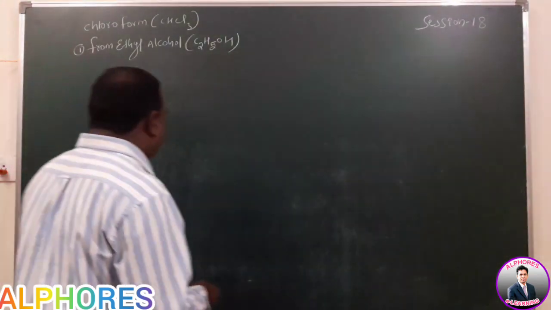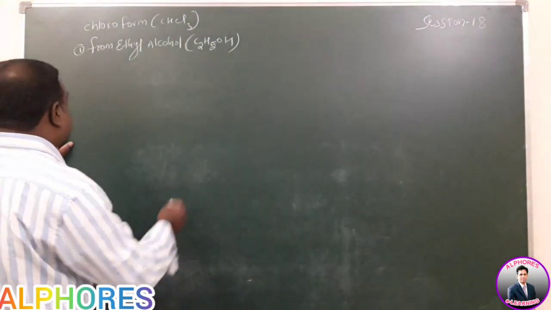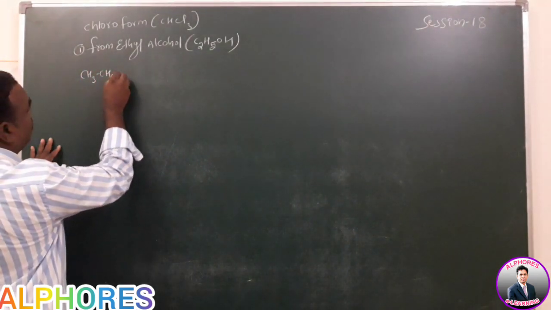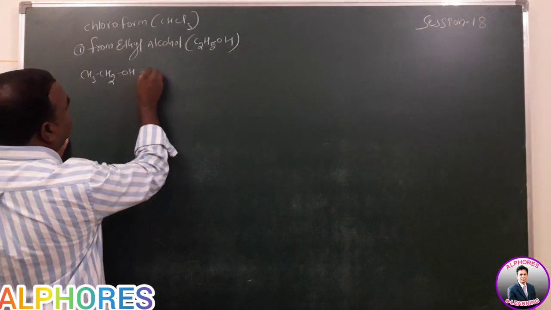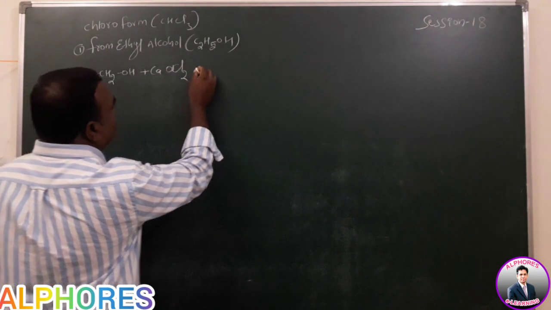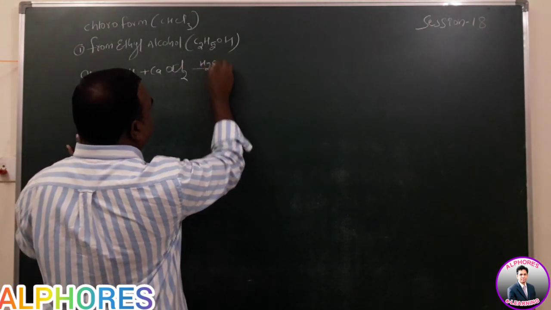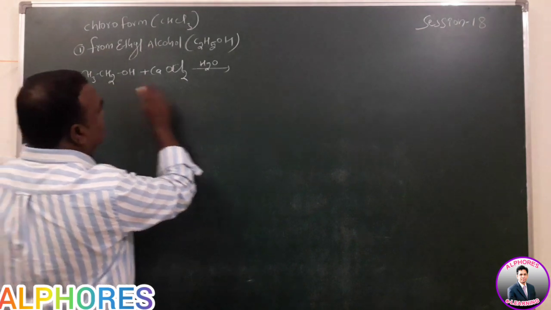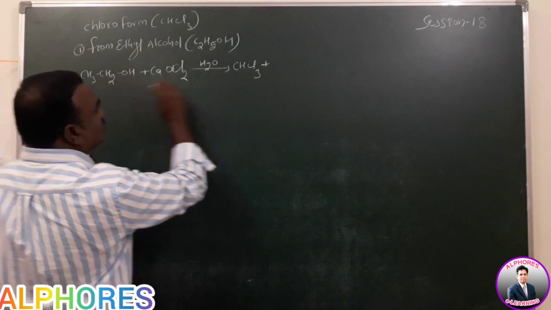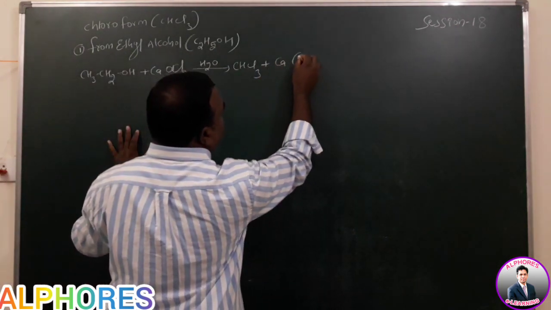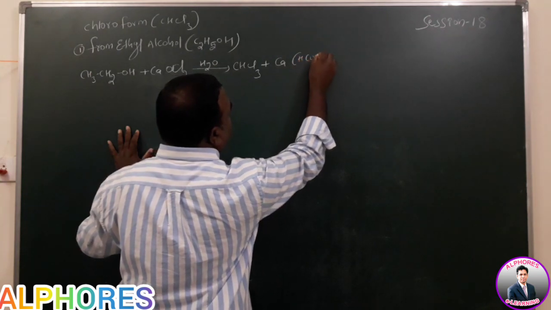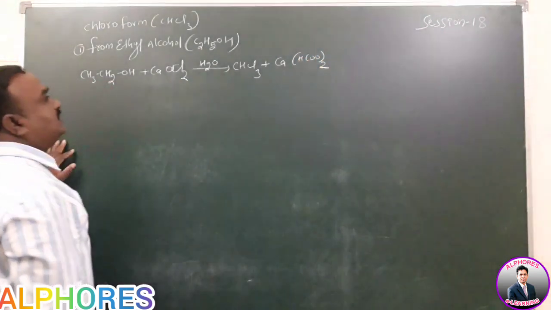Now ethyl alcohol, CH3CH2OH, reacts with CaOCl2, H2O is given. What will happen in this case? It forms CHCl3 and calcium formate. Calcium formate is formed in this one.